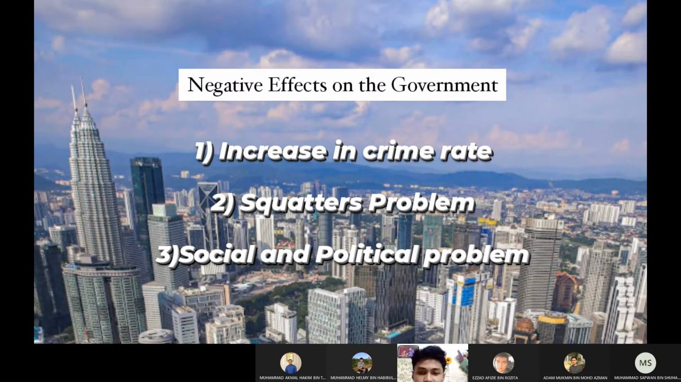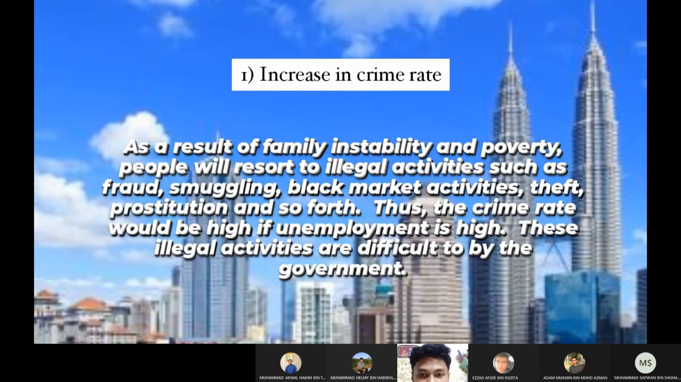Next is negative effect on the government. First is increase in crime rate. Second is quotas problem. Third is social and political problem. For the increase in crime rate, as a result of family instability or poverty, people will resort to illegal activities such as fraud, smuggling, black market activities, prostitution, and so forth. Thus, the crime rate will be high if unemployment is high.